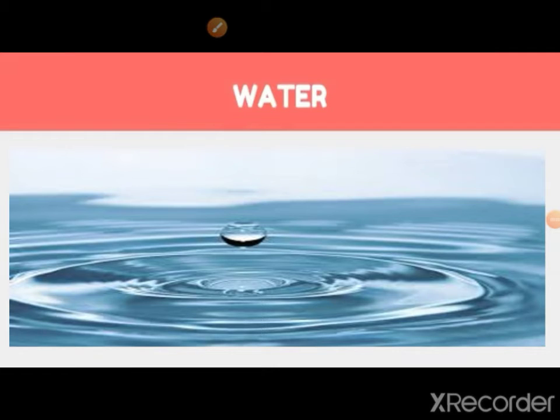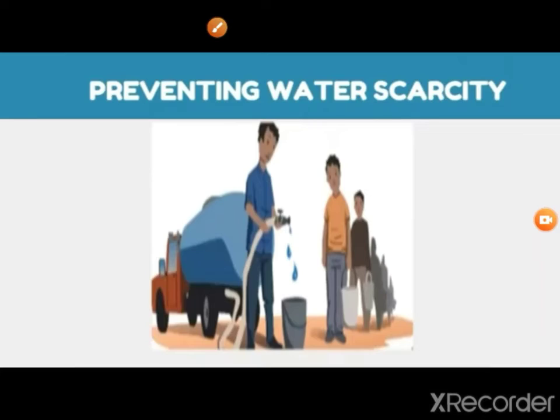Water. We should be very careful about how we use water. We have the choice to conserve water resources or pollute them further. Water pollution is a common phenomenon around us. Preventing water scarcity.